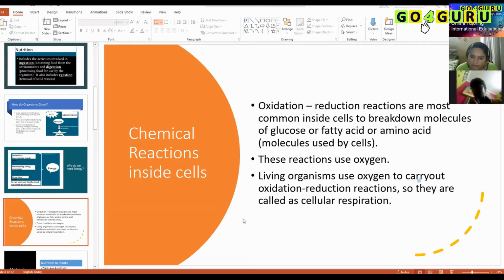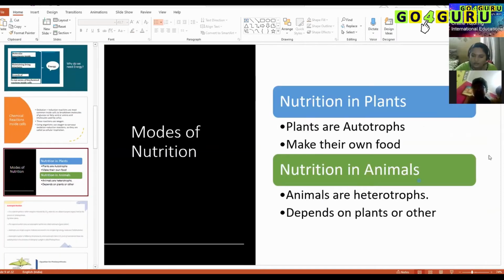Now do you remember why I said respiration is different and breathing is different? Respiration is the process by which you utilize oxygen for converting nutrients into energy. And how does this nutrient get converted to energy? By breaking down through a series of oxidation and reduction reactions, for which it needs oxygen. Am I clear to you? Yes, ma'am. Does anyone have doubts on this? Manish, do you have any doubts? No, ma'am.